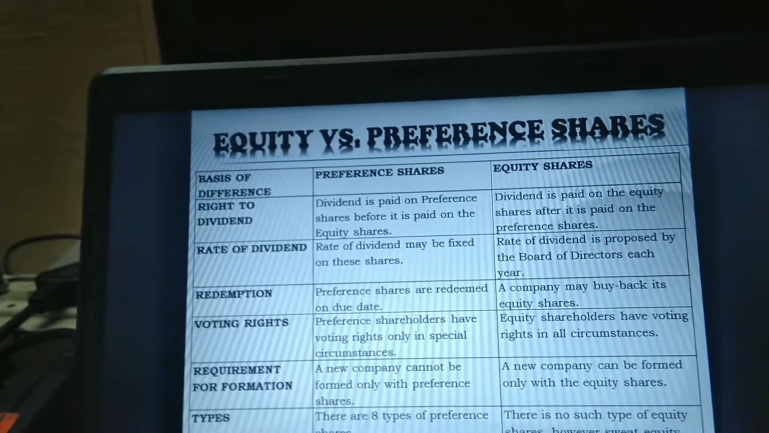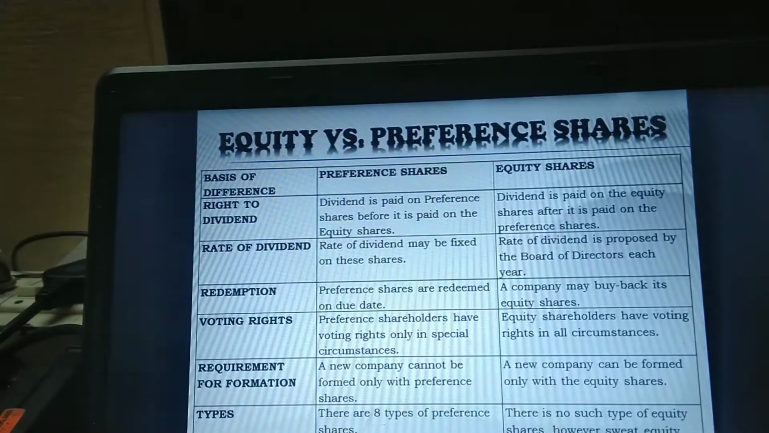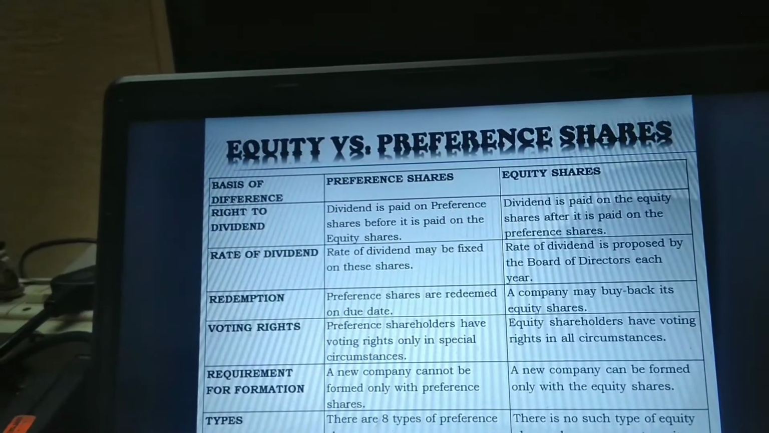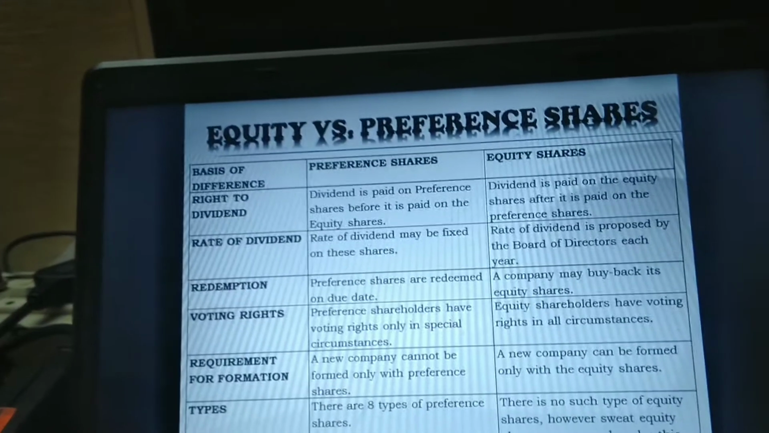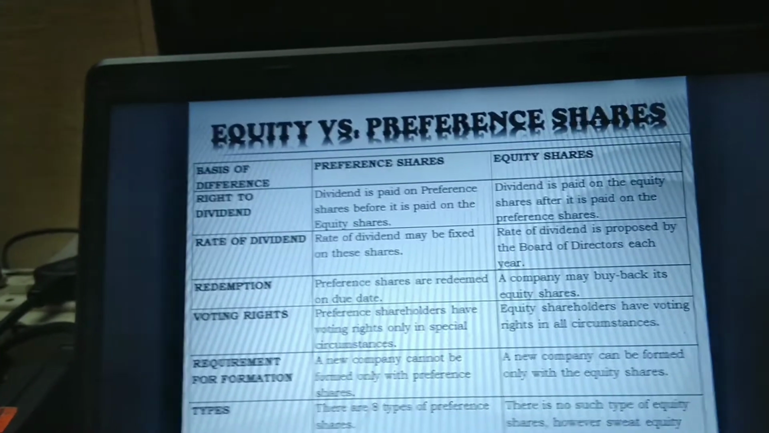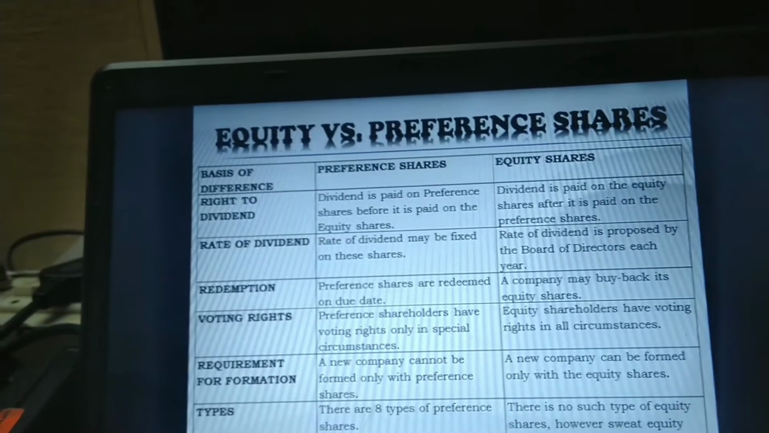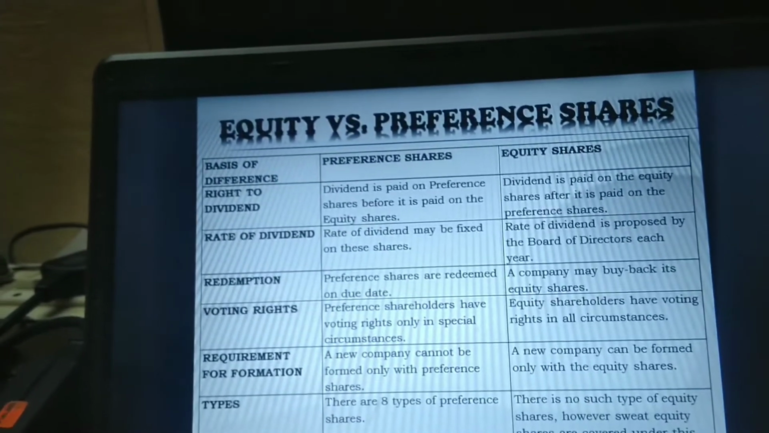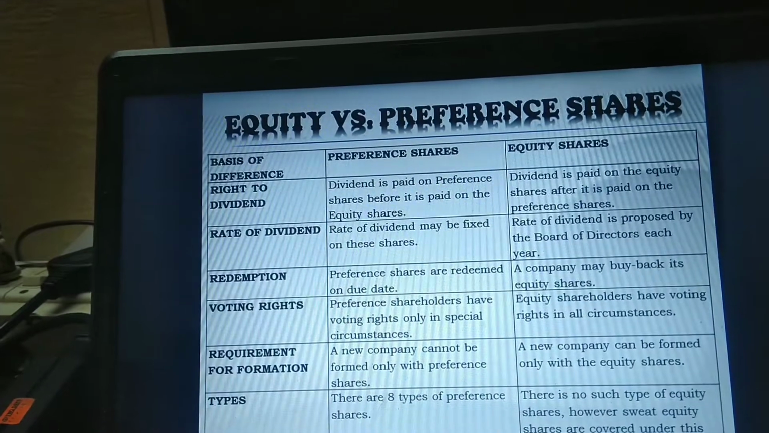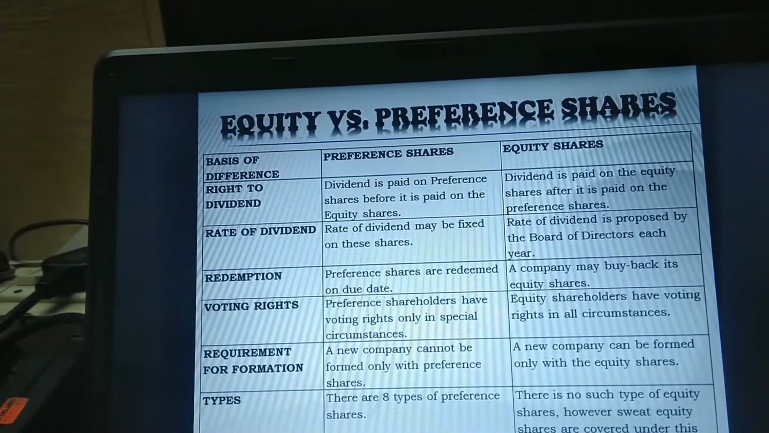I hope you could understand. Equity shareholders' dividend will be paid only after the dividend payment on preference shares, and the rate of dividend is fixed for preference shareholders, whereas there is no fixed rate for equity. The amount to be given as dividend will be decided in every year's board meeting.